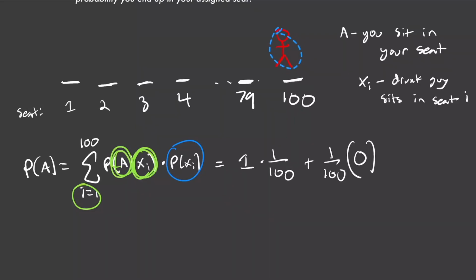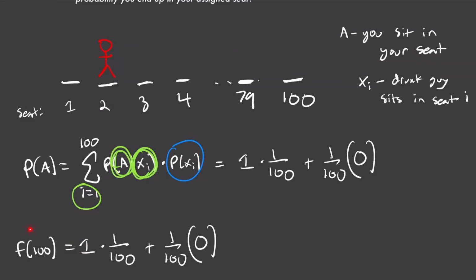Now let's come back and look at the situation where he sits in seat number 2. Well, in this case, after he does that, person number 2 is going to come along, see that this guy's sitting in his seat, and now he's going to effectively become the new drunk person, right? So now person 2 is going to choose one of the remaining 99 seats to sit in at random. So now can you notice the recurrence relation? We're effectively solving the exact same problem that we were originally, but just with one less seat.